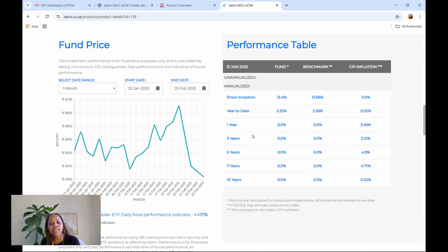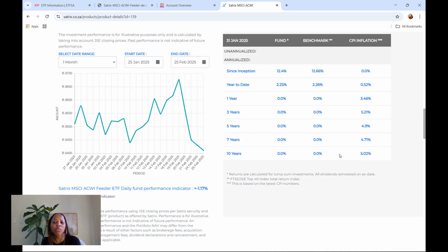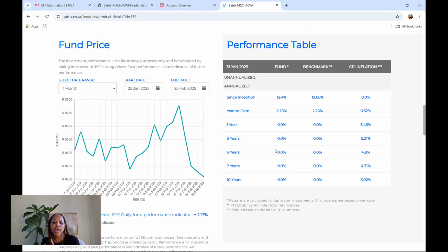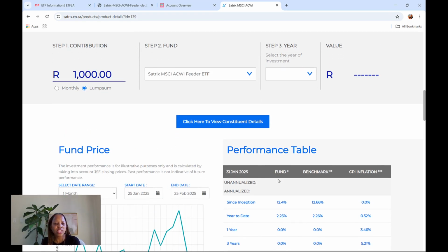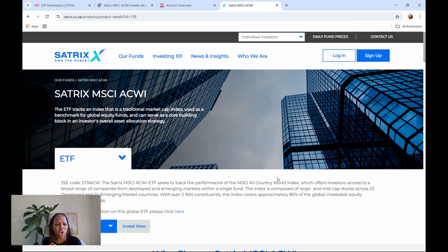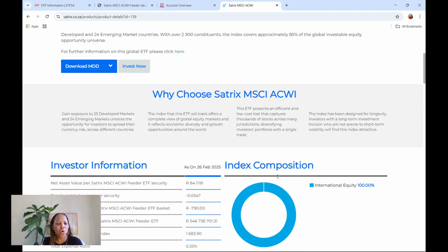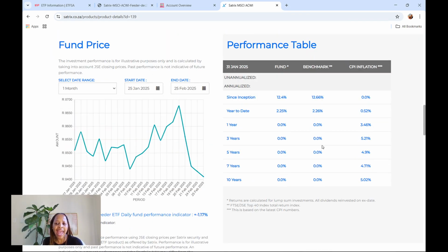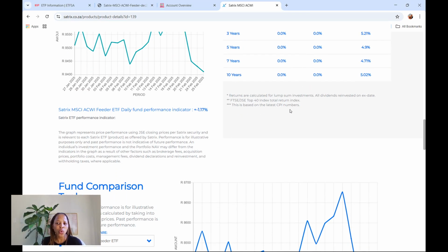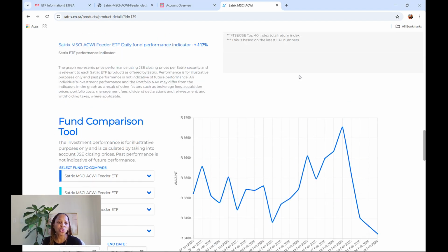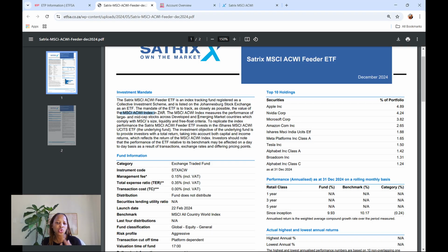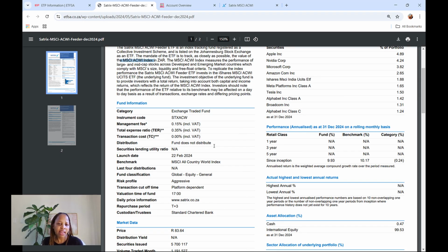Okay, then it shows us the performance. Well, there won't be any performance for 1 year, 3 years, 5 years, 7 years, because this was launched sometime last year in 2024. So that's why it will not have any historical data. If you wanted to see historical data, you would need to go to the actual feeder fund, right?